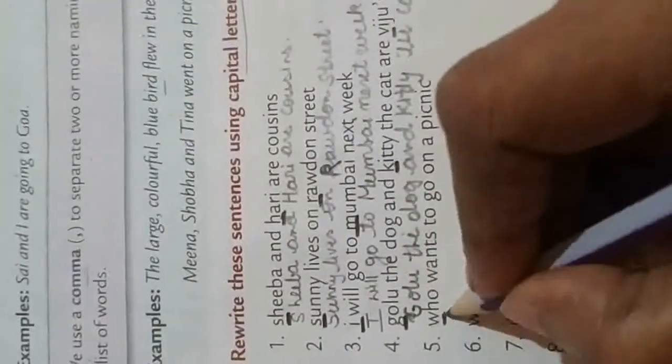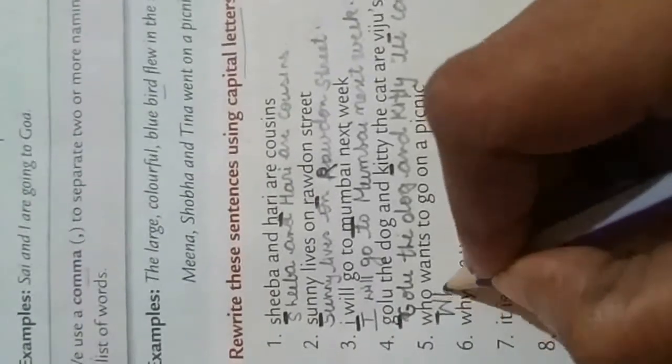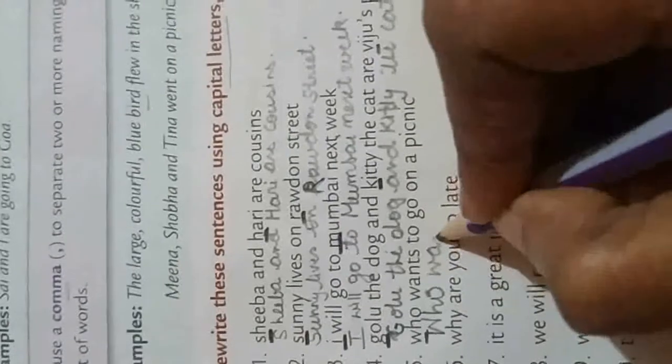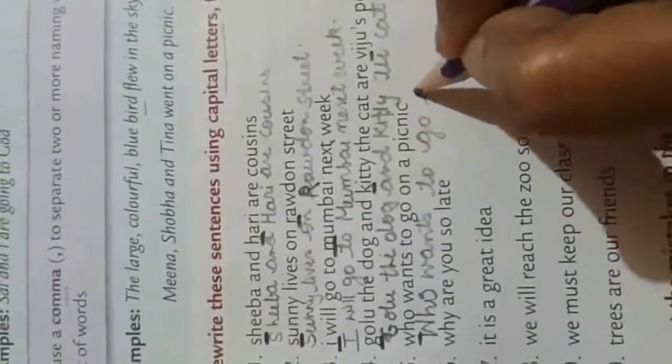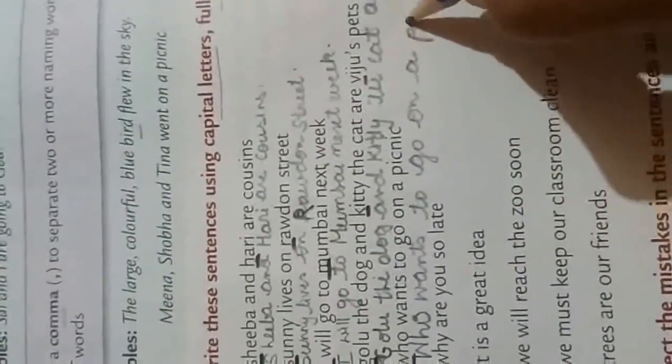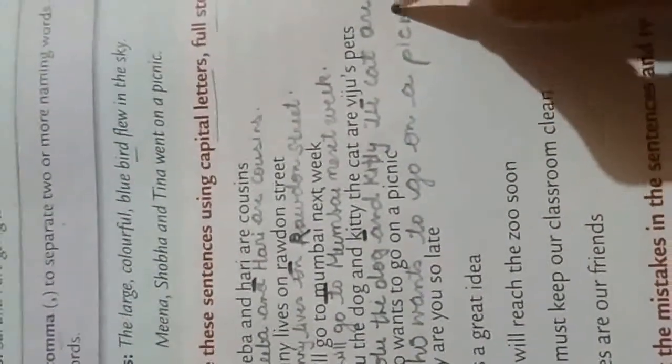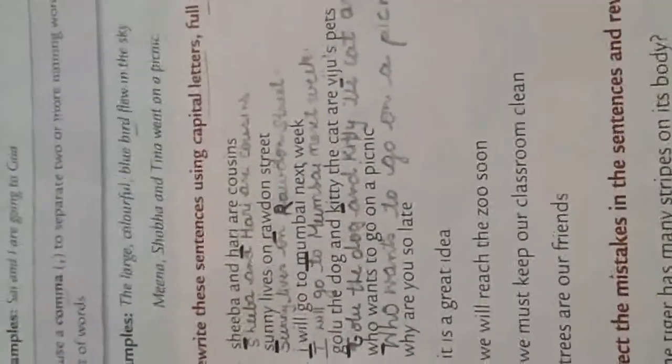Okay, children. Now next, W will be capital. W is the first letter. It's very small, they have given. You have to write it capital. Who wants to go to a picnic? So who will come? W will come capital. Wants, W-A-N-T-S. Wants to go on a picnic, P-I-C-N-I-C. Then who wants to go on a picnic? It's a question mark. They are asking you. Who wants to go for a picnic? Who wants to go on a picnic?